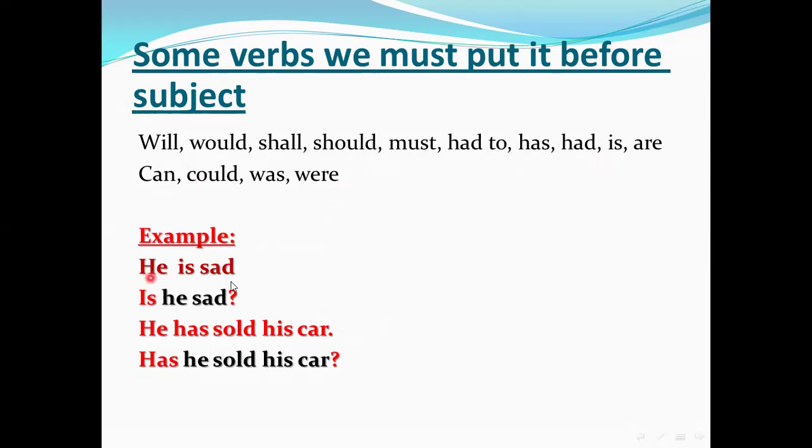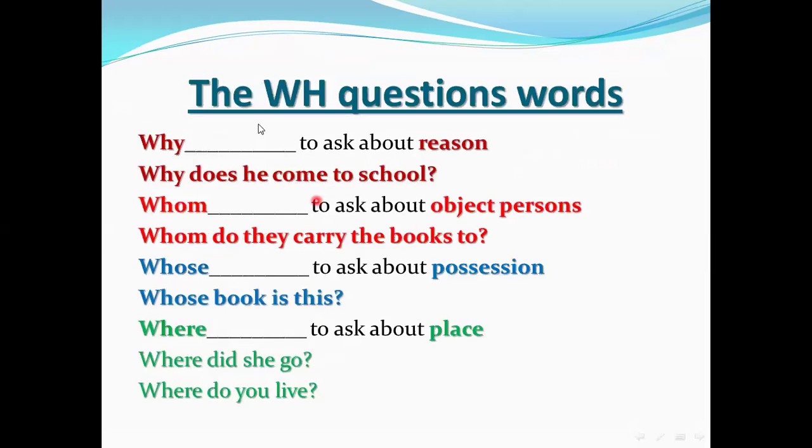He is sad. So what can I do to put this in the question form? I say is. I make a scissor like this. Is, we put the verb first, in the beginning of the sentence, and put the subject later, like this. Is he sad? He has sold his car. Has he sold his car? Let's go to another one.